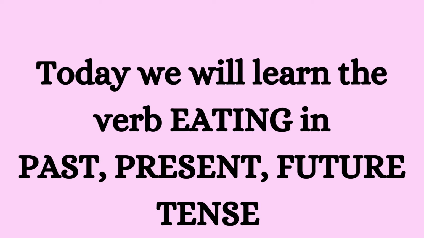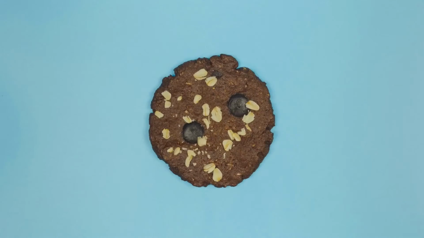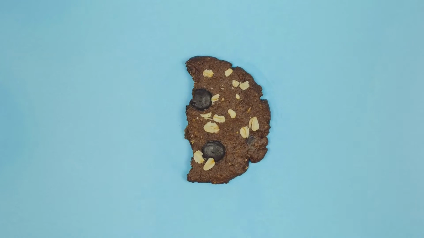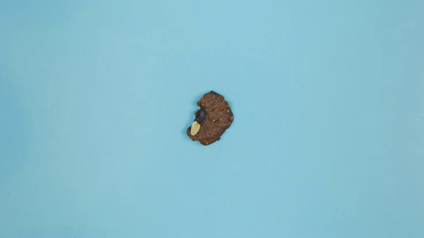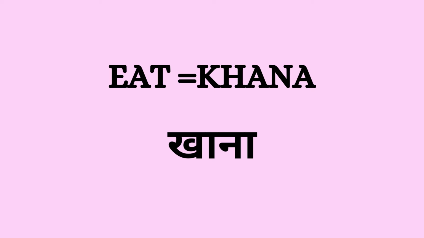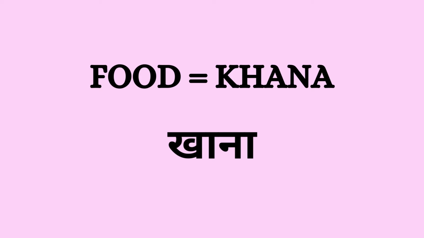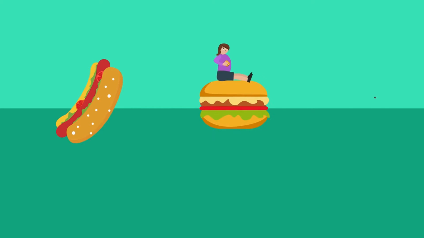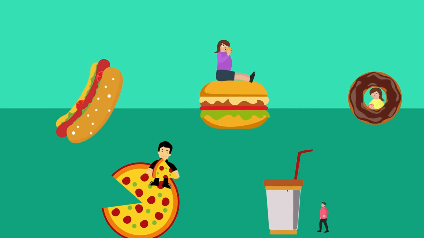Friends, today we will learn how to use the verb eating in past, present and future tense. So let's get started. So friends, the word for eating is khana in Hindi. But food is also known as khana in Hindi. So let's see how we use the verb khana along with the food khana in Hindi in different tenses.